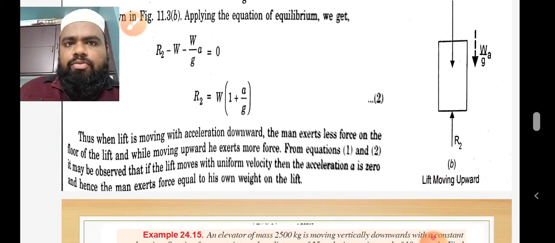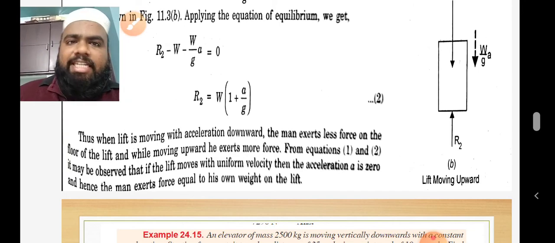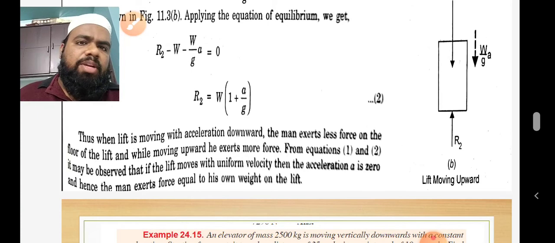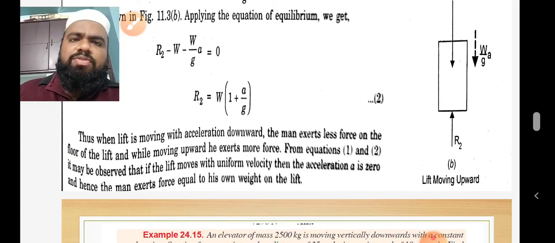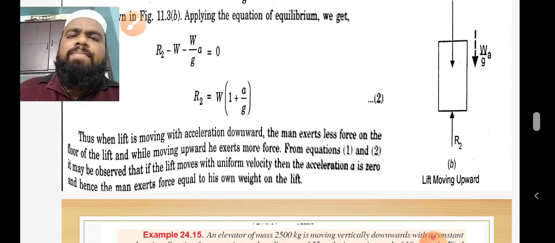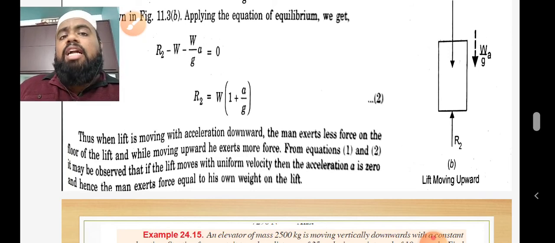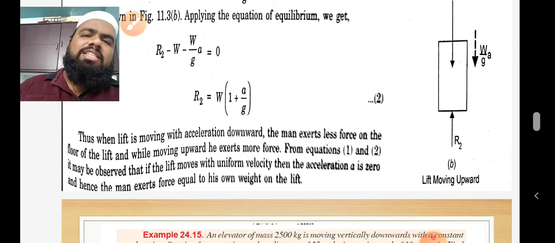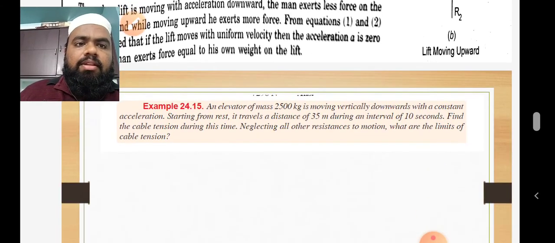So F is equal to ma, that is the concept, where F is the net force acting on the body. We have to draw the free body diagram and take all possible forces in the direction of motion. We have to find the resultant of all the forces, and that will be equal to mass into acceleration, where mass is nothing but W by g, weight by gravity. So simple.